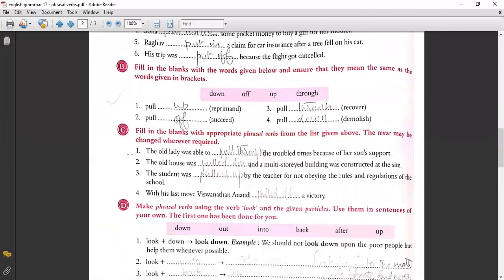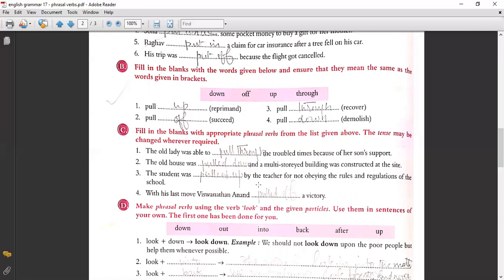Now see, coming to the C exercise. Fill in the blanks with the appropriate phrasal verbs from the list given above. The tense may be changed wherever required. The old lady was able to dash the troubled times because of her son's support. Pull through. The old lady was able to pull through. The old house was a dash and a multi-storied building was constructed at the site. The old house was pulled down.